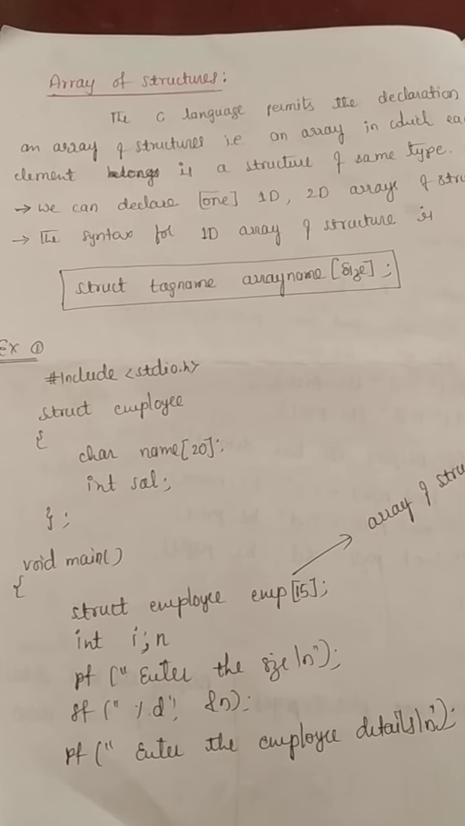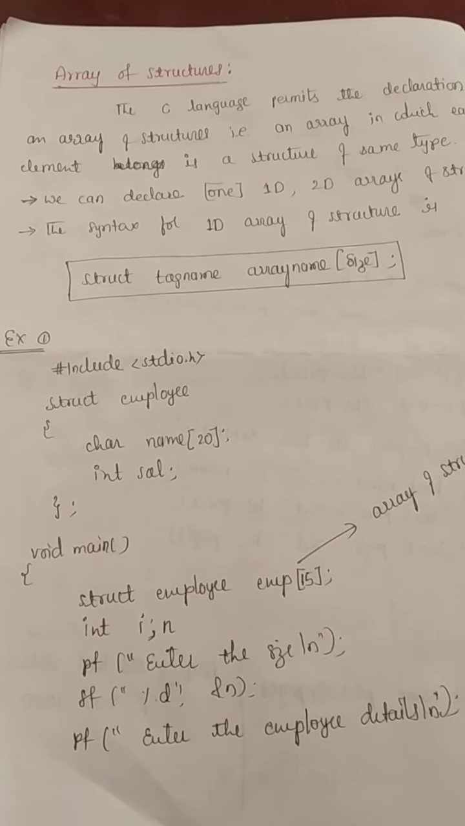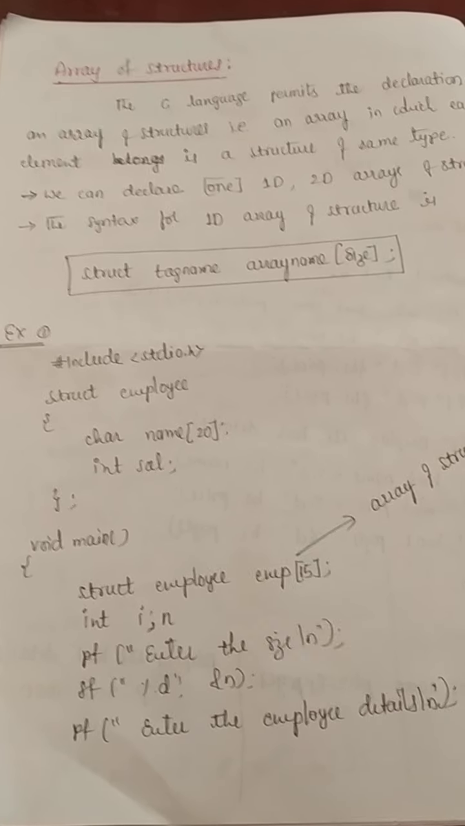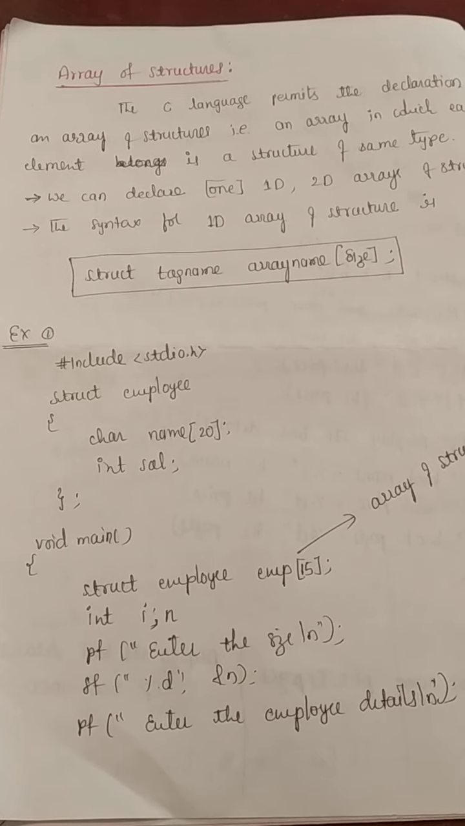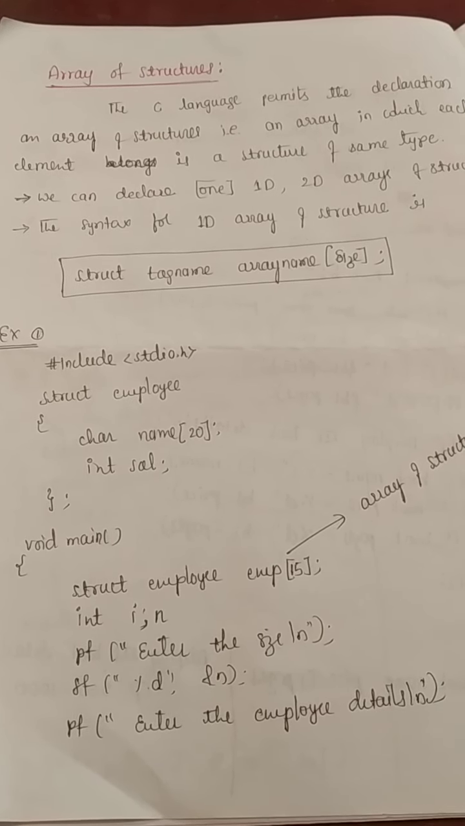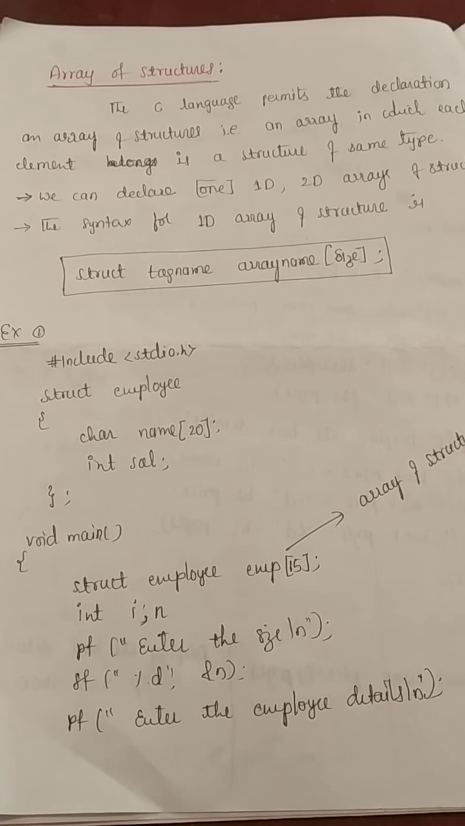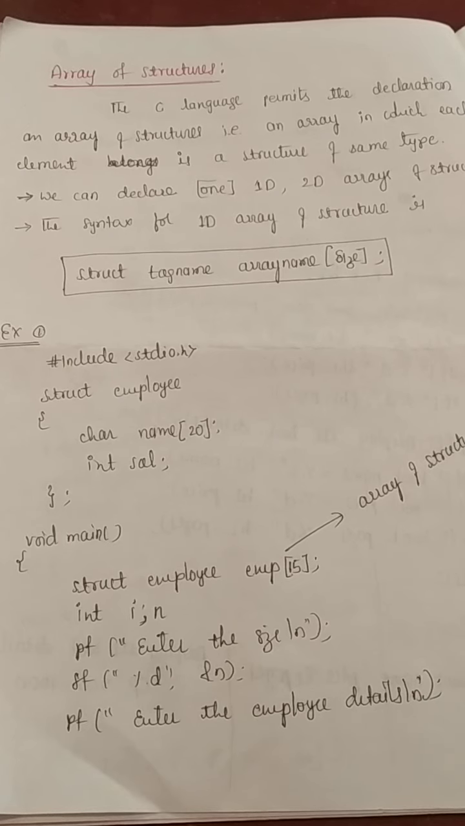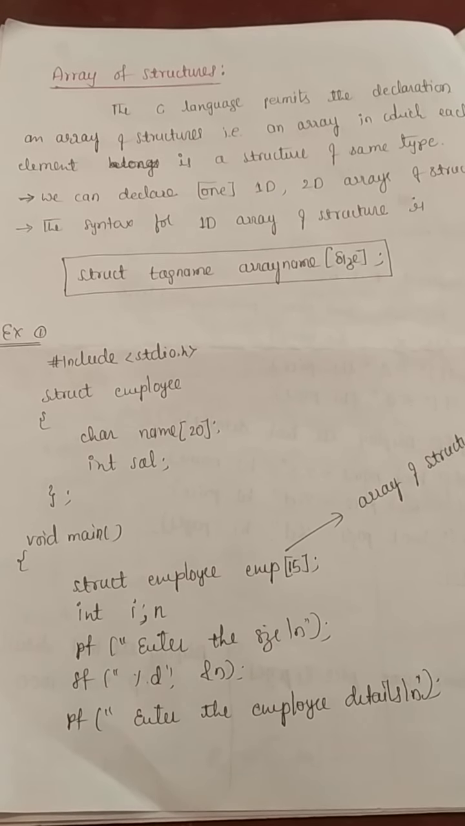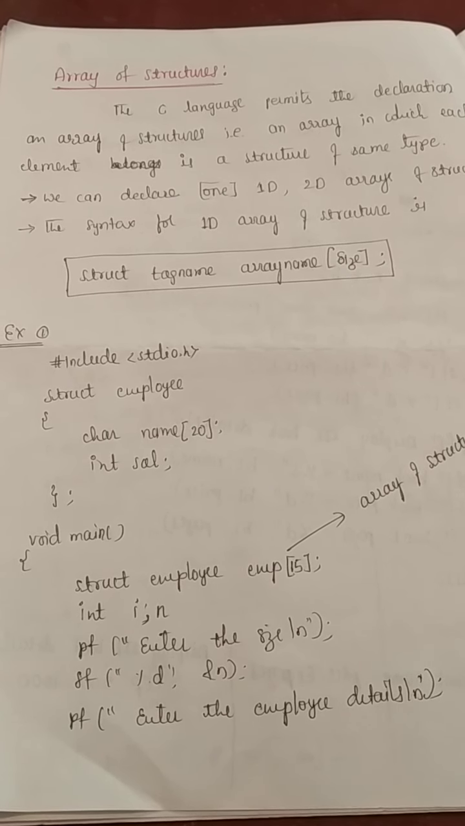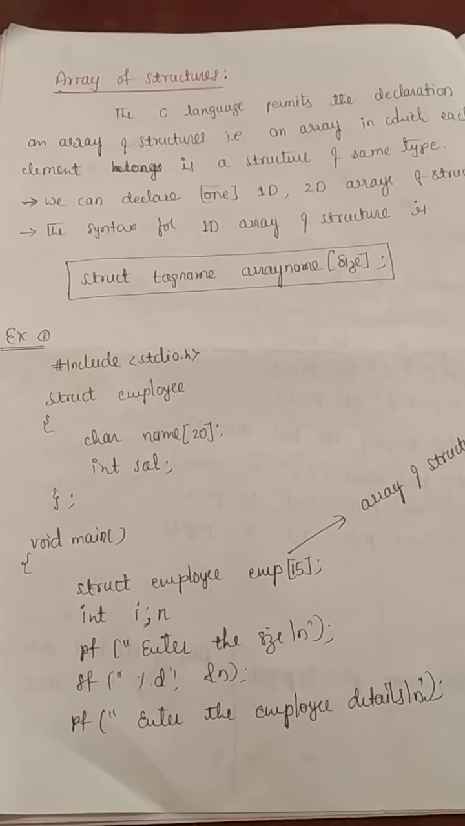Hello dear friends, next topic we have array of structures. It means how we can use arrays in our structures. That is the concept. In C language it is permitted to declare an array of structures. It means an array in which each element is a structure of the same data type. So we can declare one dimensional and two dimensional arrays of structures.